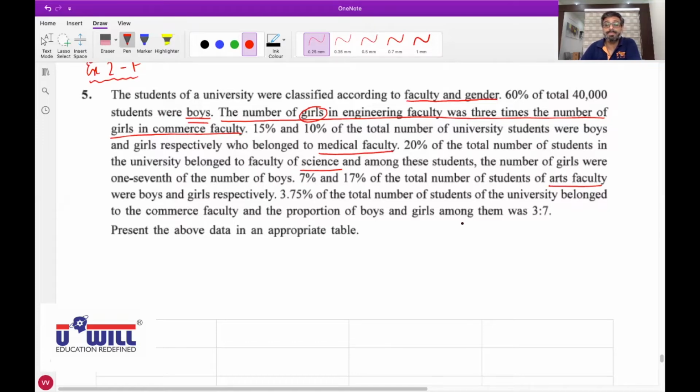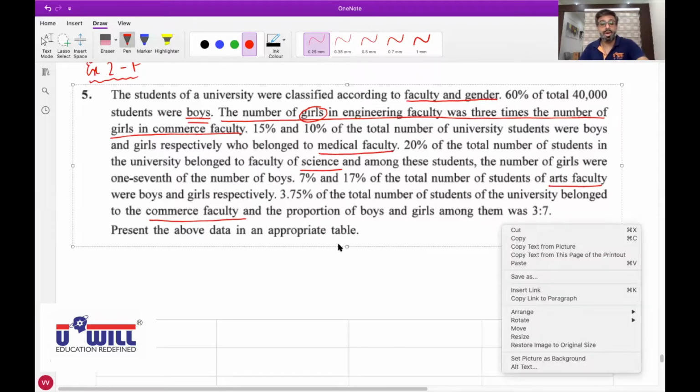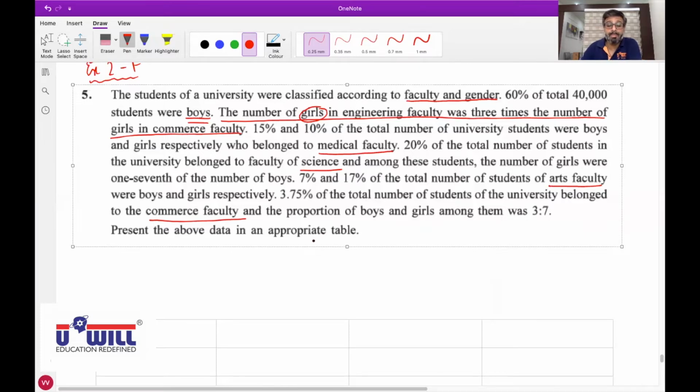Further. 3.75% of the total number of students of the university belong to the commerce faculty, and the proportion of boys and girls among them was 3:7. Correct. Prepare or present the above data in an appropriate table.